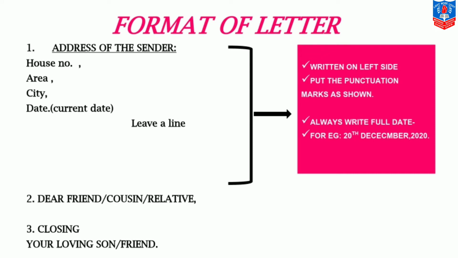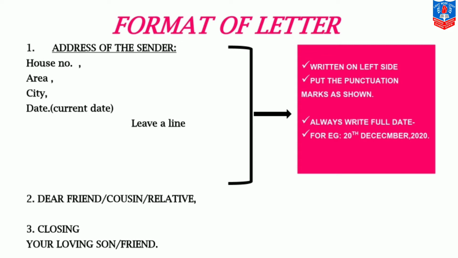Also, you have to write the full date. For example, if you are writing on 20th December, you will write 20th December 2020. In formal letters, we were writing salutations such as sir or madam. Now, because we are writing an informal letter, and if we are writing to a friend, cousin, relative, etc., we will write dear friend or cousin or relative, etc. And after writing the address, you have to leave a line and then write this.